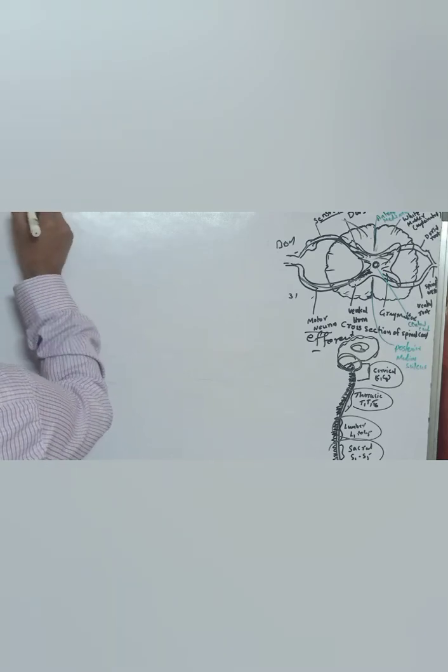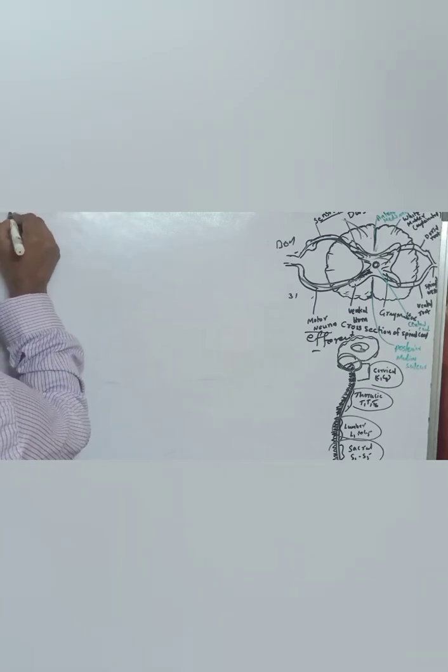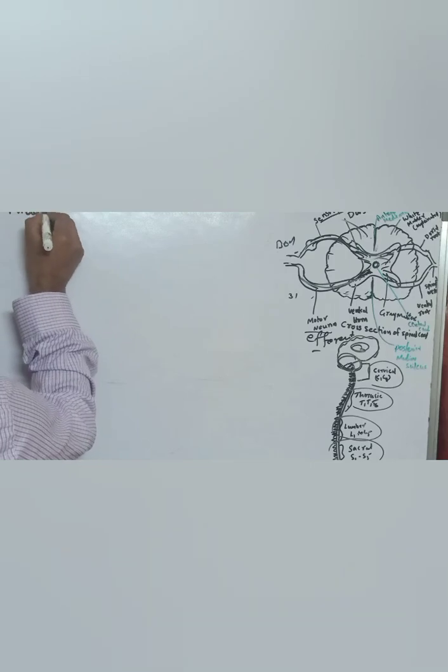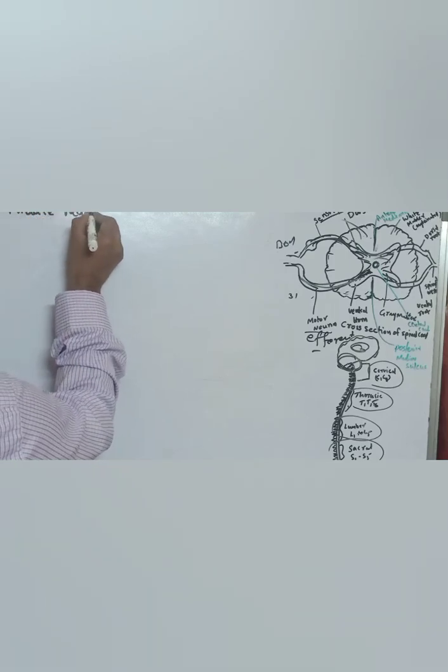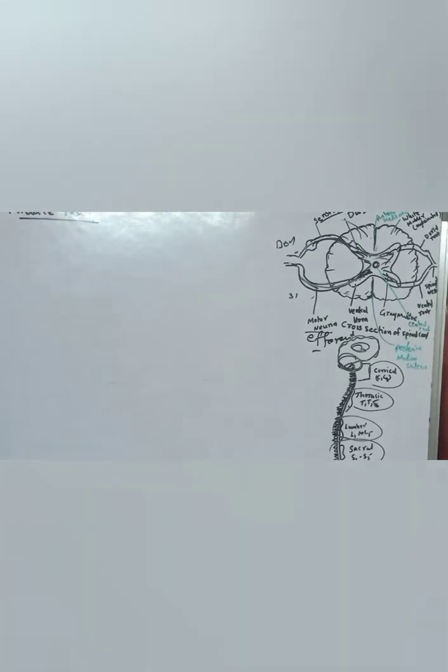Generally, the spinal cord can be called a middleman. It is considered a middleman. Why?